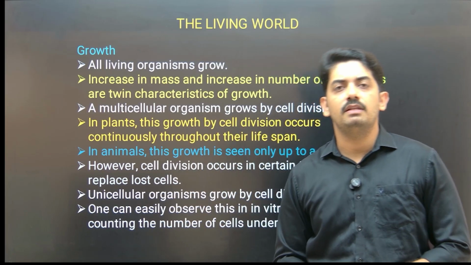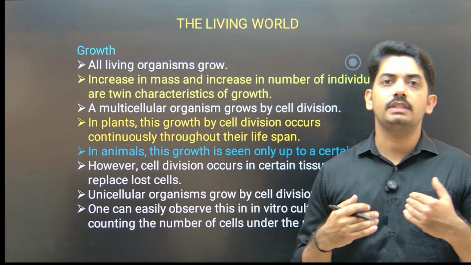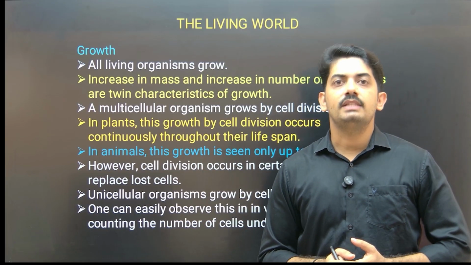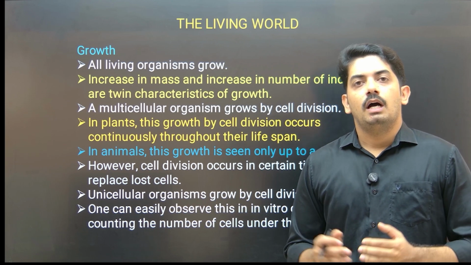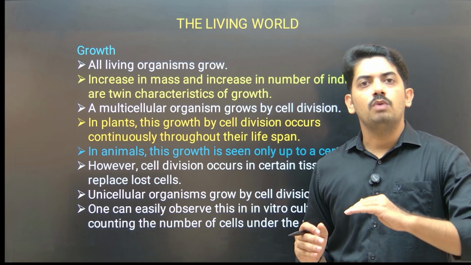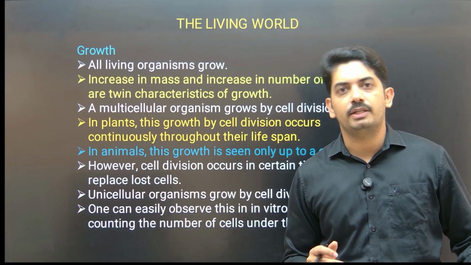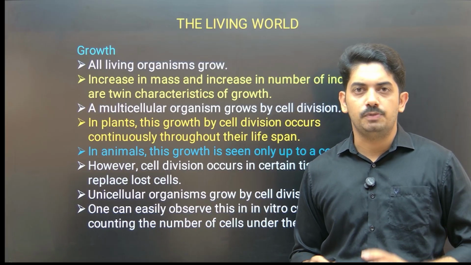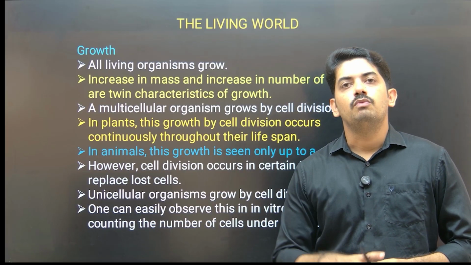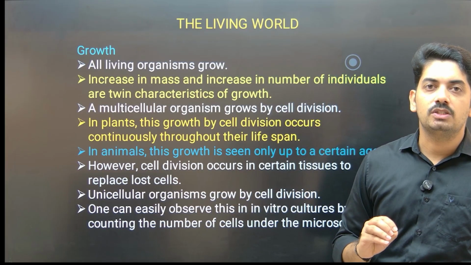For that they have given some examples, like in plants, growth is continuous. What is the meaning of this? Growth is continuous. In animals, the growth takes place up to some extent, and after that they attain reproductive maturity, then growth retards and reproduction is observed, and after that worn out cells are replaced. That's it. But in plants it is not like that.